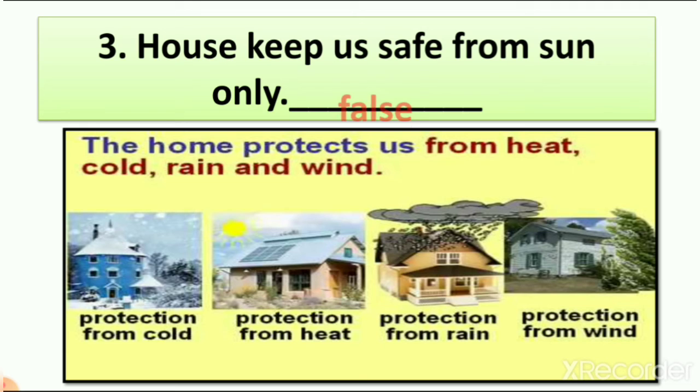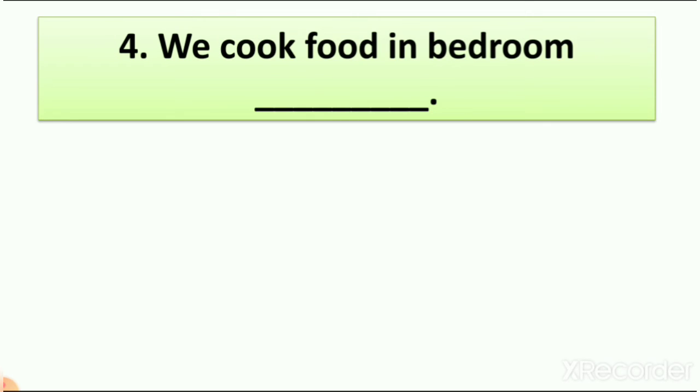Because house also protects us from heat, cold, rain and wind and wild animals, not only from sun. So this sentence is wrong. House keeps us safe from heat, cold, rain and wind. Right? So let's see our next.